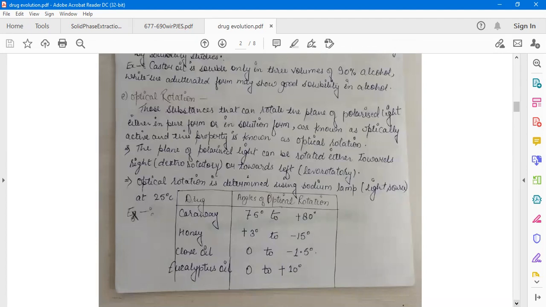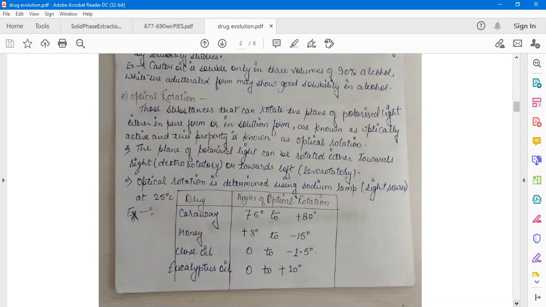Those substances that can rotate the plane of polarized light, either in pure form or in solution form, are known as optically active, and this property is known as optical rotation. The plane of polarized light can be rotated either to the right, that is dextro rotatory, or towards the left, that is levo rotatory. Optical rotation is determined using a sodium lamp, which will be used as a light source at 25 degrees Celsius.